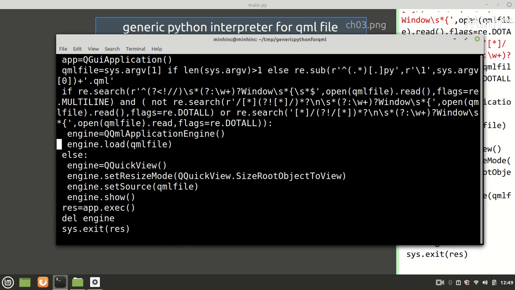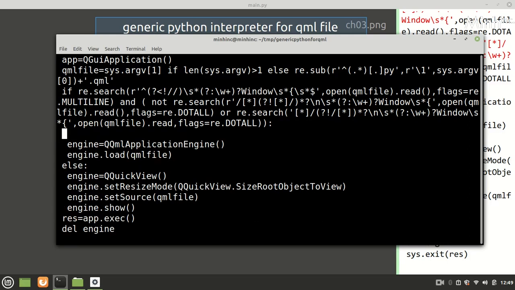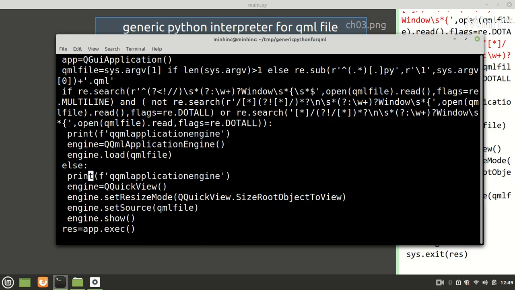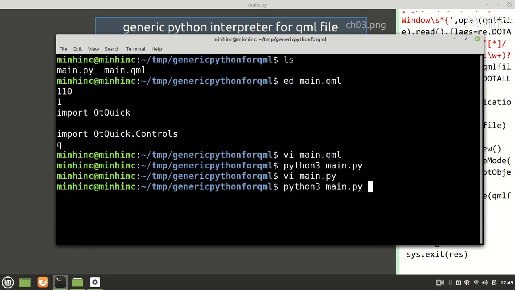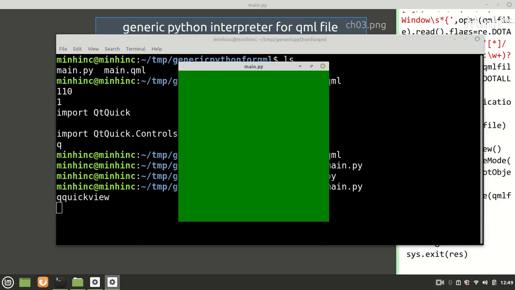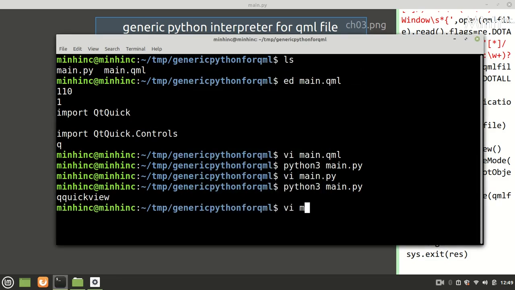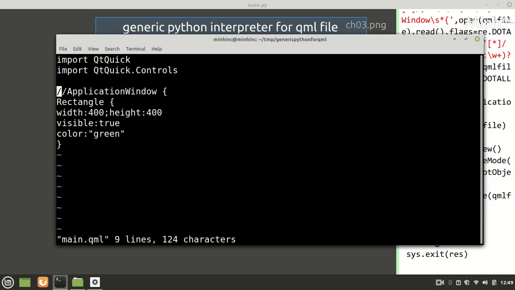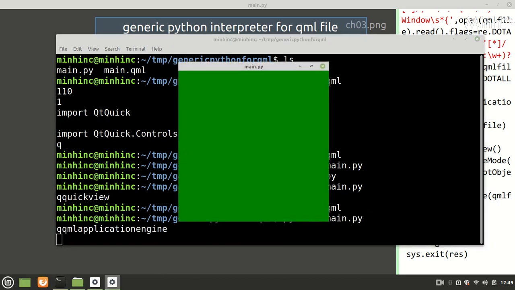So here we'll do a print, QQmlApplicationEngine, and here it would be QQuickView. Okay, so QQuickView is coming into the picture. This is what we wanted. Main.qml. Now QQmlApplicationEngine should come.